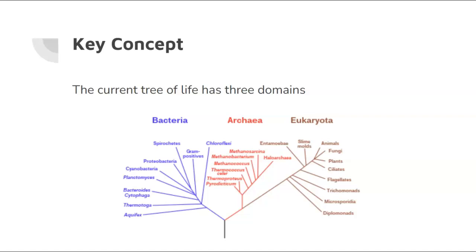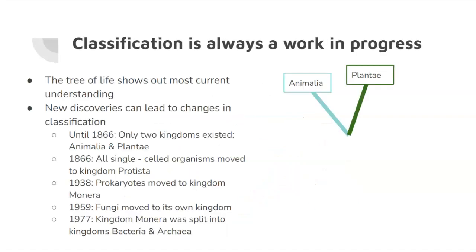Then there's archaea, and archaea are another type of bacteria, but they are extremophiles, which means they live in really, really extreme environments. We'll talk more about that in a little bit. And then the last domain is eukarya or eukaryota, and that includes every single organism that would be a eukaryote or have cells that have a nucleus. So three main domains that we are going to talk about.